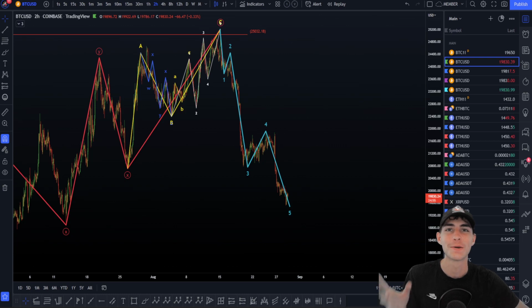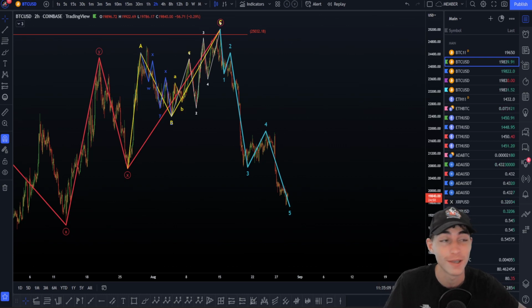Welcome to this technical analysis on Bitcoin. We are going to update this Bitcoin chart with Elliott Waves. Hope you're going to enjoy it.